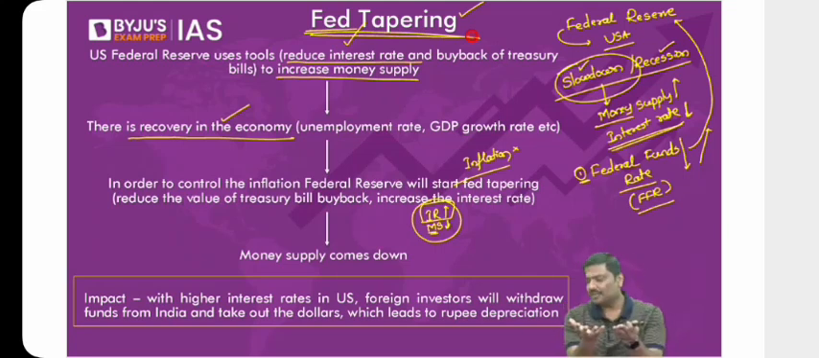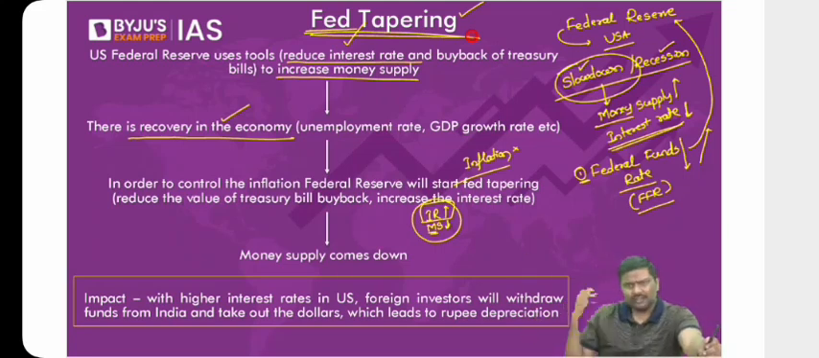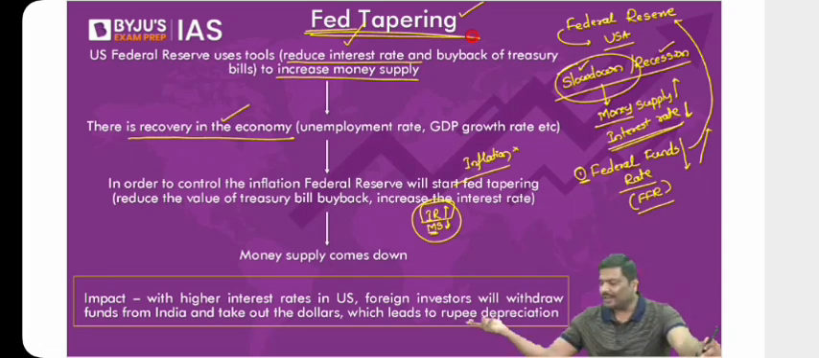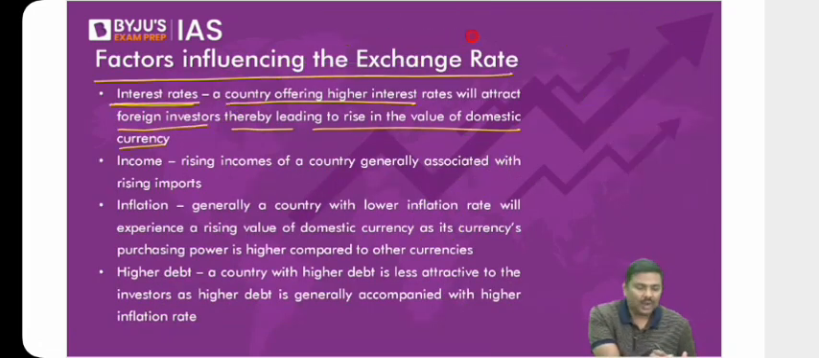I hope you understand now. In which country was the Fed tapering done? It was done in the USA. Which currency appreciated? The American dollar appreciated. The Indian rupee depreciated. I hope you understand this. One factor is interest rates.